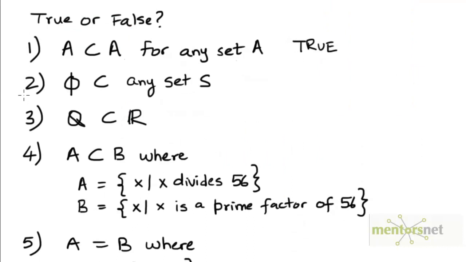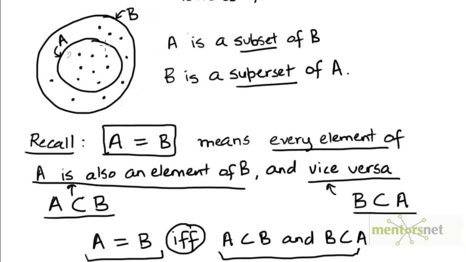Let's come to the second statement. Is the empty set a subset of any other set S? If you go back to this diagram where we showed the subset relationship by representing A and B as circles, you can think of the empty set as a set that has no dots inside it because it has no members in it. Now such a circle can be put anywhere.